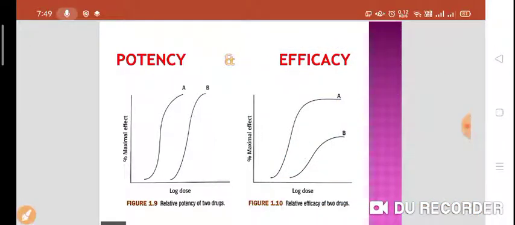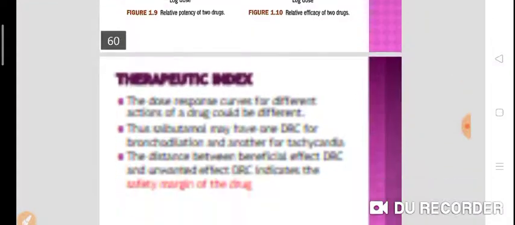That means drug A is more efficacious than drug B. That means morphine is more efficacious than aspirin as an analgesic. So what is potency? The amount of drug required to produce a given or desired response is called potency, and the maximum response that can be produced by a drug is the efficacy.